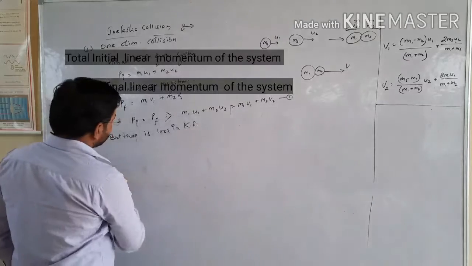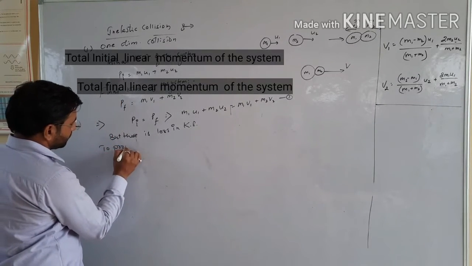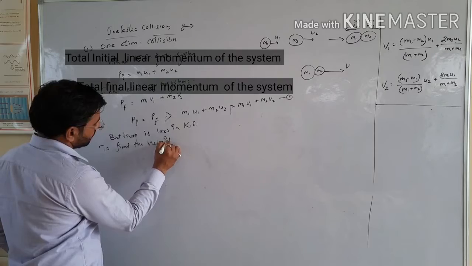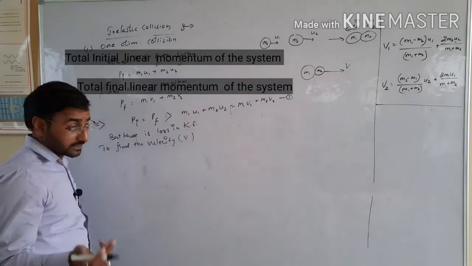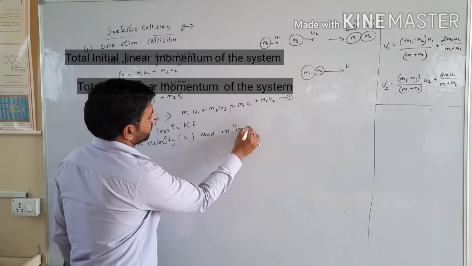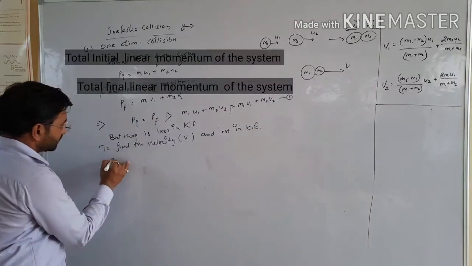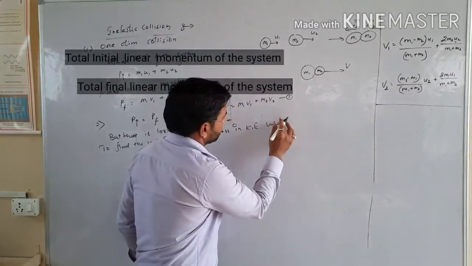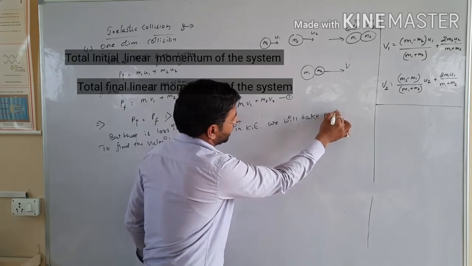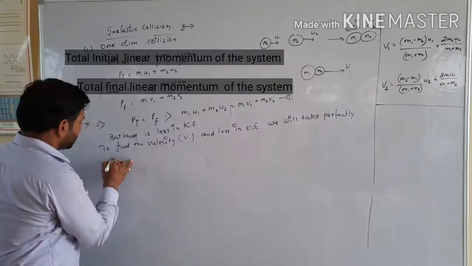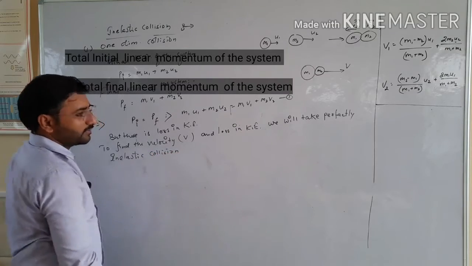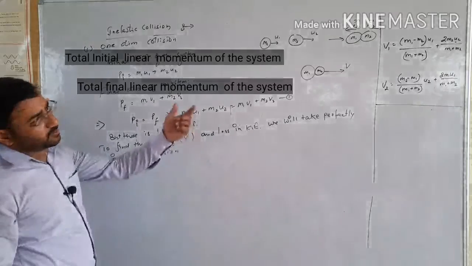So to find the velocity v under the perfectly inelastic collision and the loss in kinetic energy, we will take the condition of perfectly inelastic collision, in which after collision the two bodies stick together and move with the same velocity.